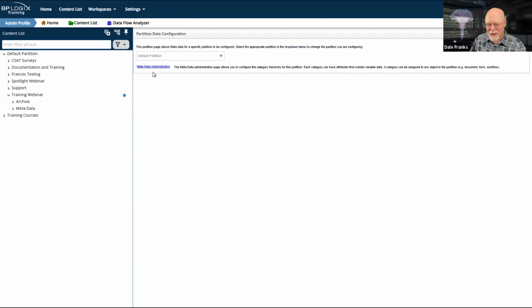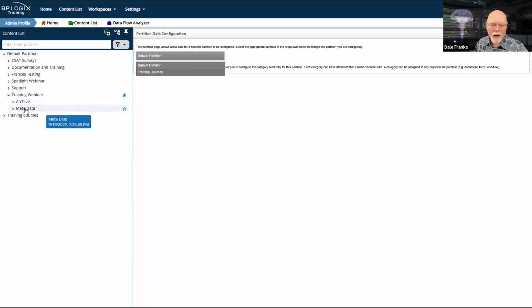Well, it's not really the main metadata administration screen. It's really the partition selection screen for metadata. Because like everything else in Process Director, partitions are special and partitions don't talk to each other. And so in my case, of all the partitions on this system, I have, with this particular login, given myself access to 2 different partitions. I have to select the partition in which I want to create the metadata.